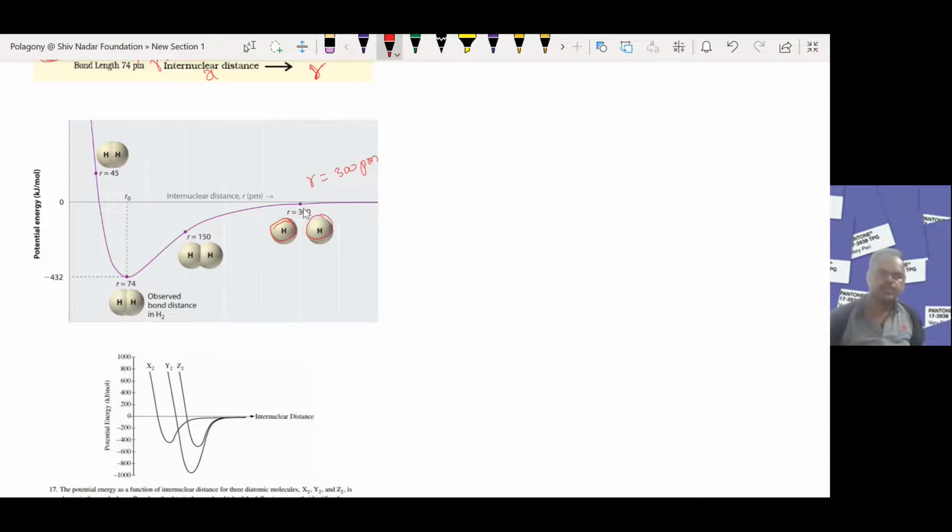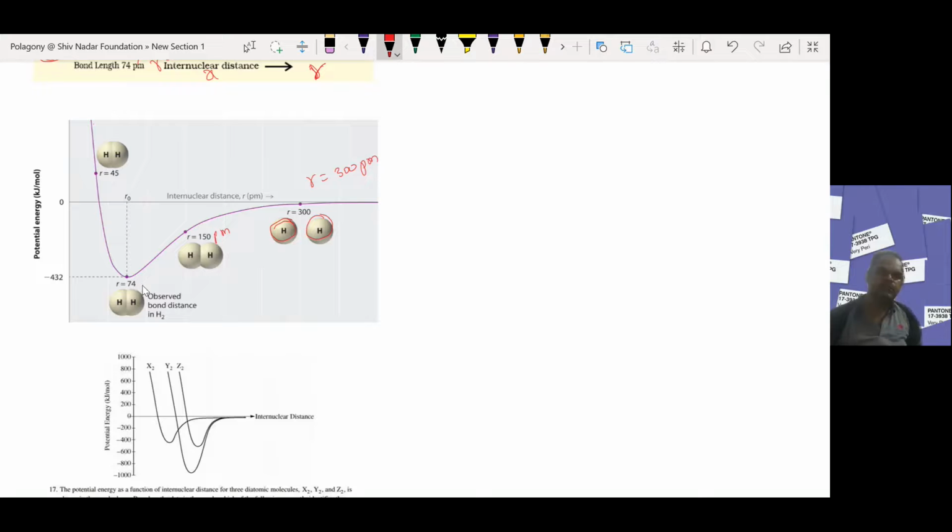When both hydrogen atoms are brought to a distance of r equal to 150 picometers, the force of attraction increases between the two hydrogen atoms.